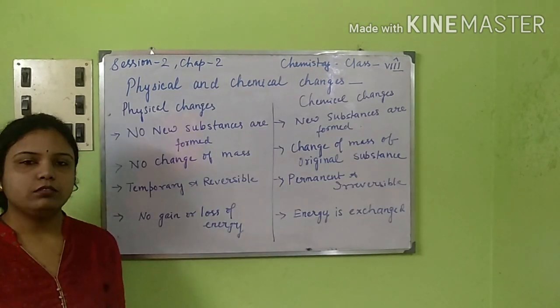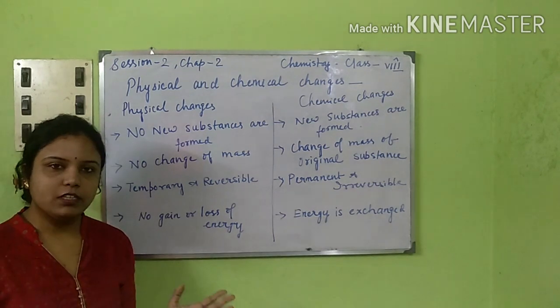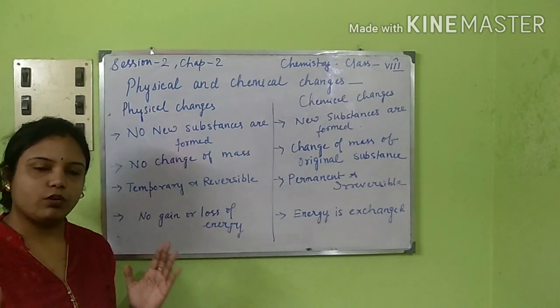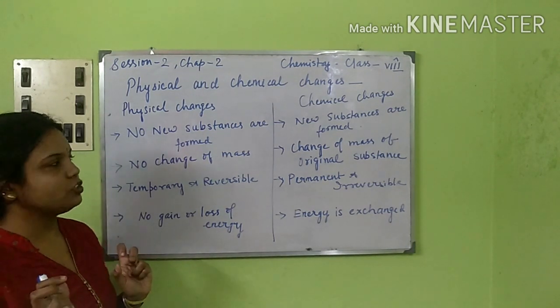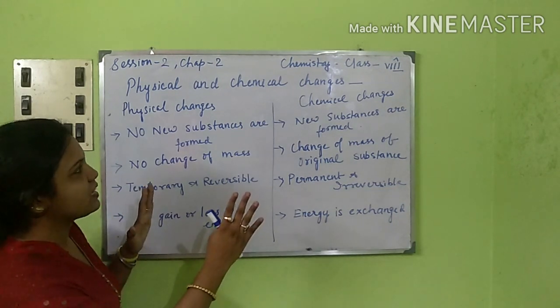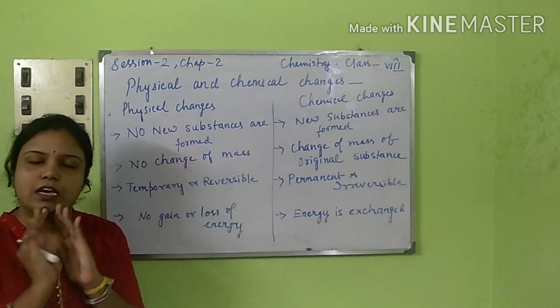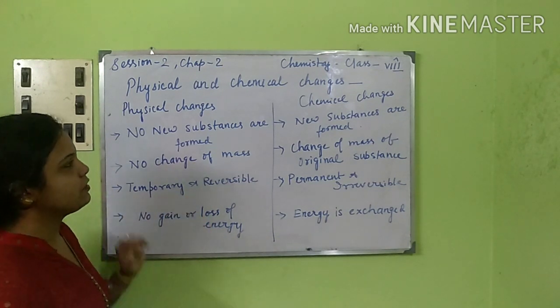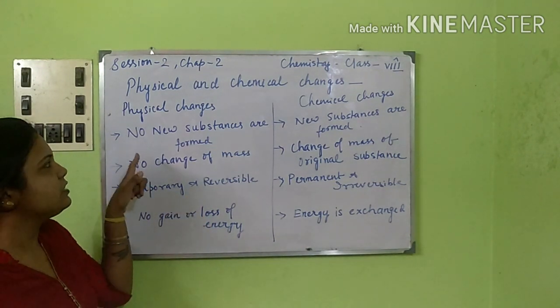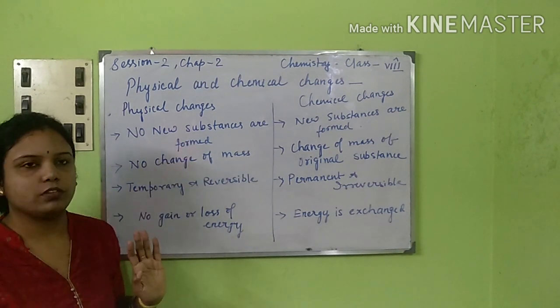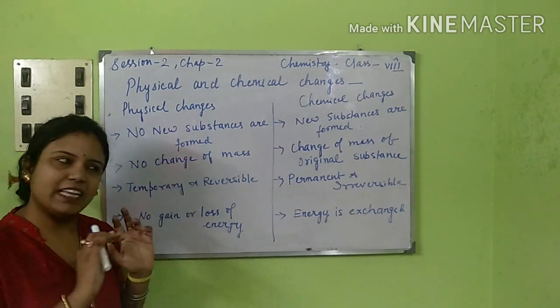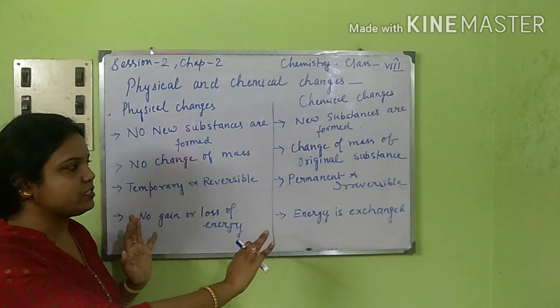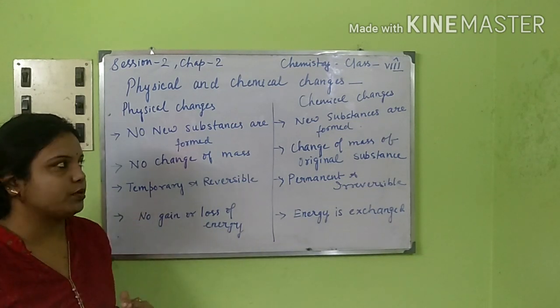Next, for all the classifications of changes that we have already discussed, these changes can be put under physical and chemical changes. Now let's study both physical and chemical changes. The first point that I have mentioned over here is that no new substances are formed. Let's take an example because it will be very easy for you to understand.